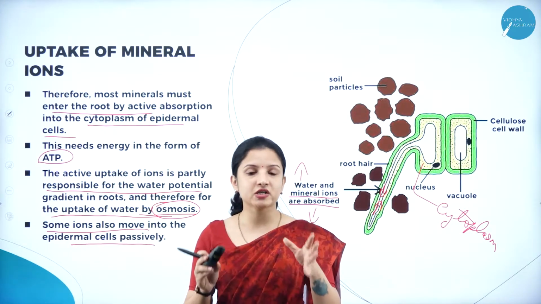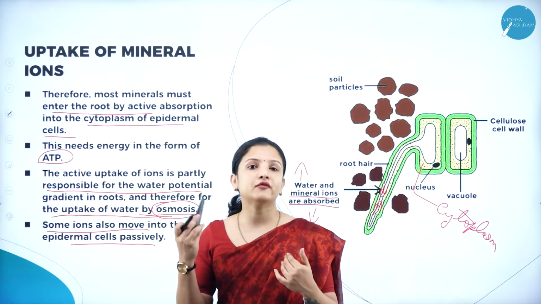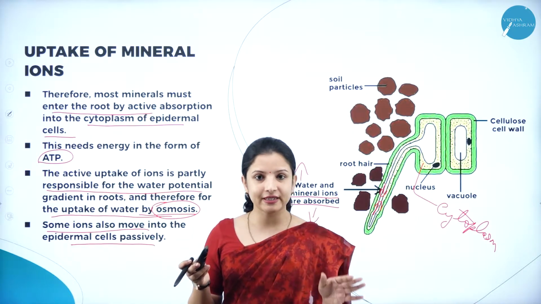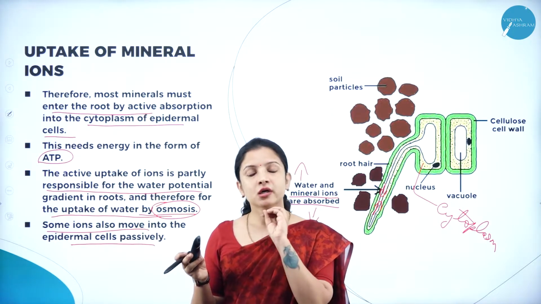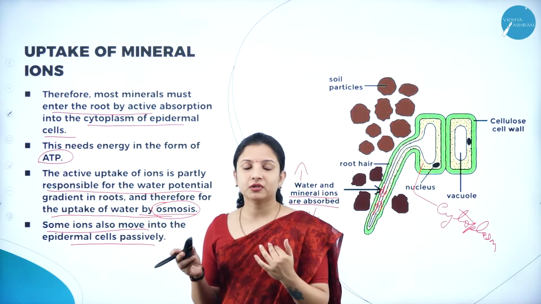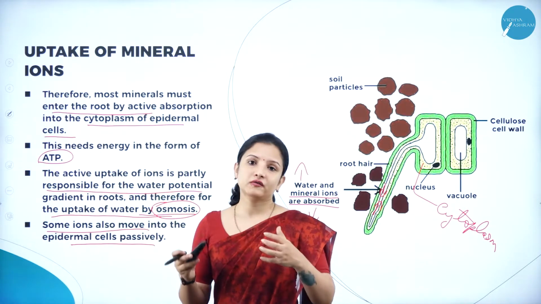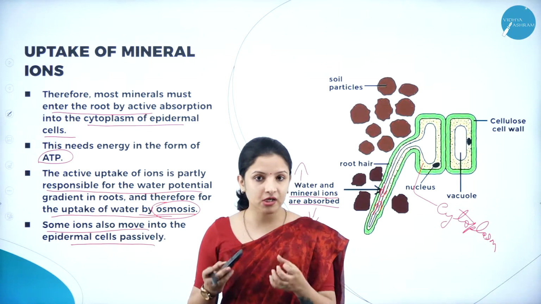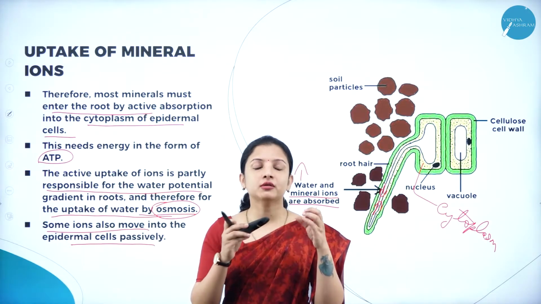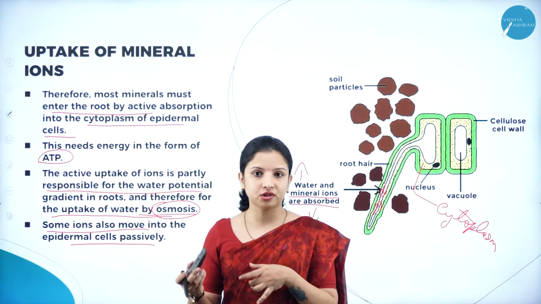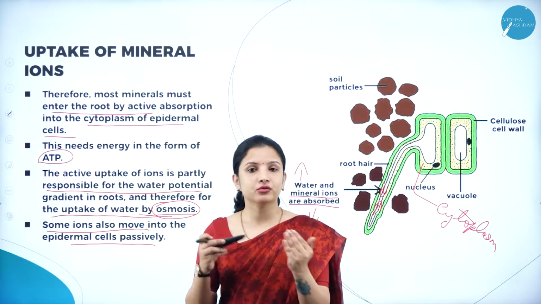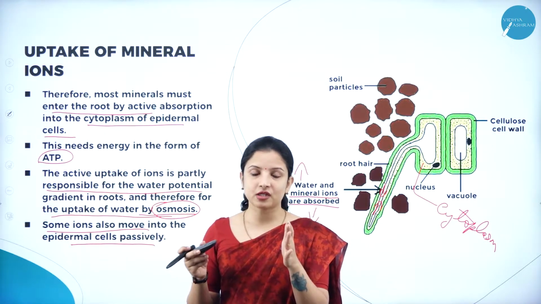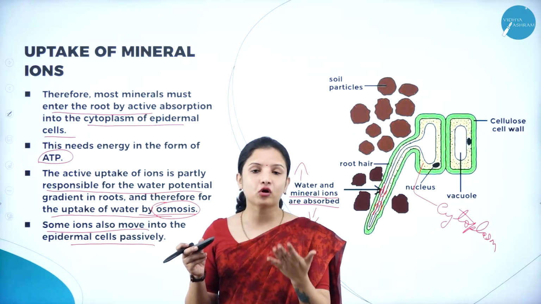If they are moving individually as mineral ions, then they have to move actively. Why? Because the concentration of mineral ions in the soil is less, whereas the concentration of mineral ions in the root is more. But sometimes, because of the movement of these mineral ions individually, it creates a pressure gradient in the roots, which also leads to the absorption of water by osmosis. So now, water is entering into the root by osmosis, through passive transport. Why is it a passive transport? Because water is entering here. Now I'm talking about water.